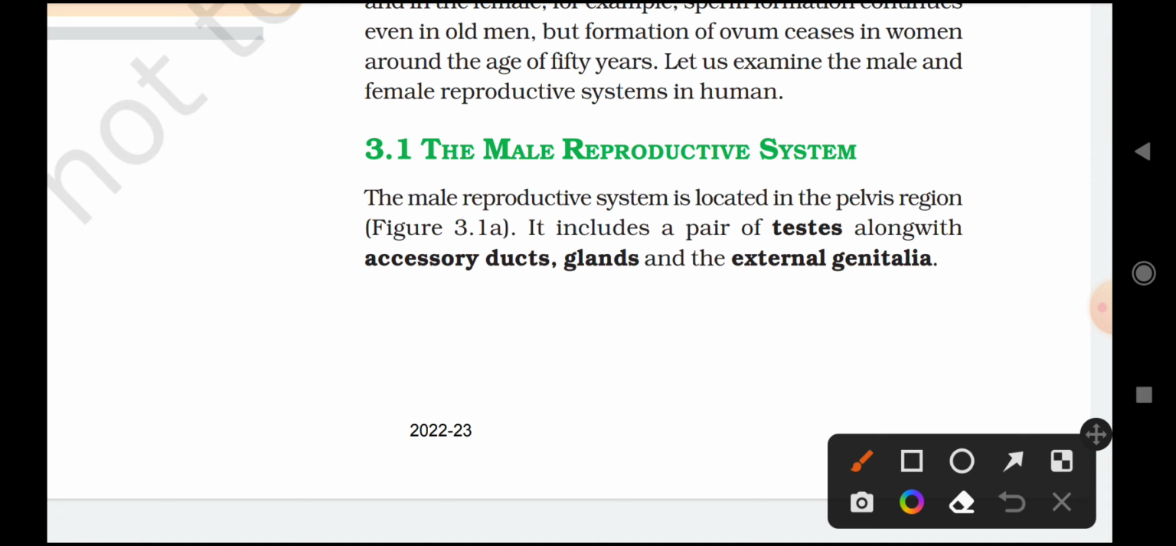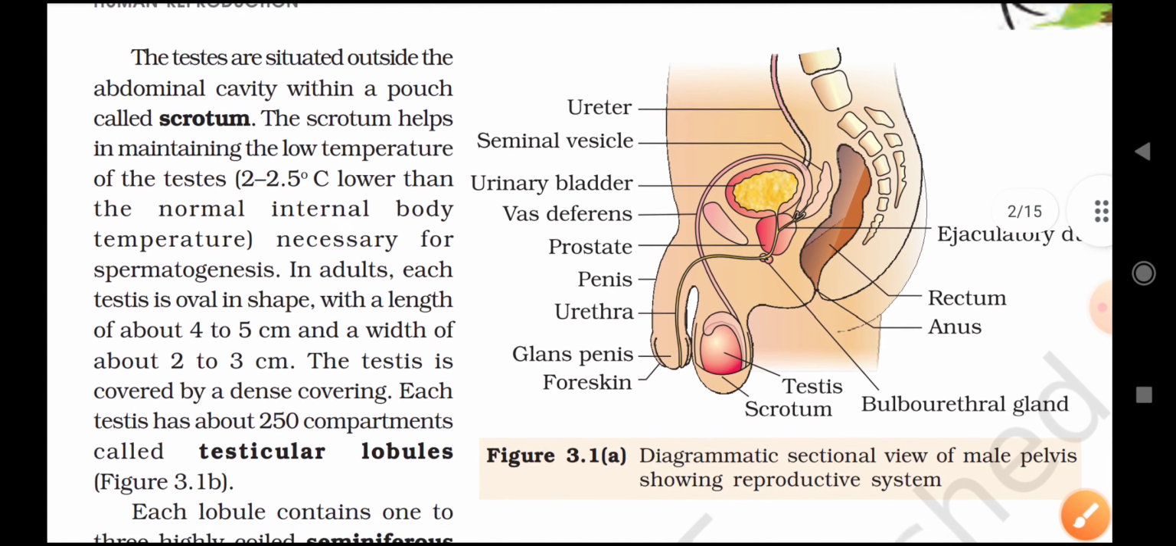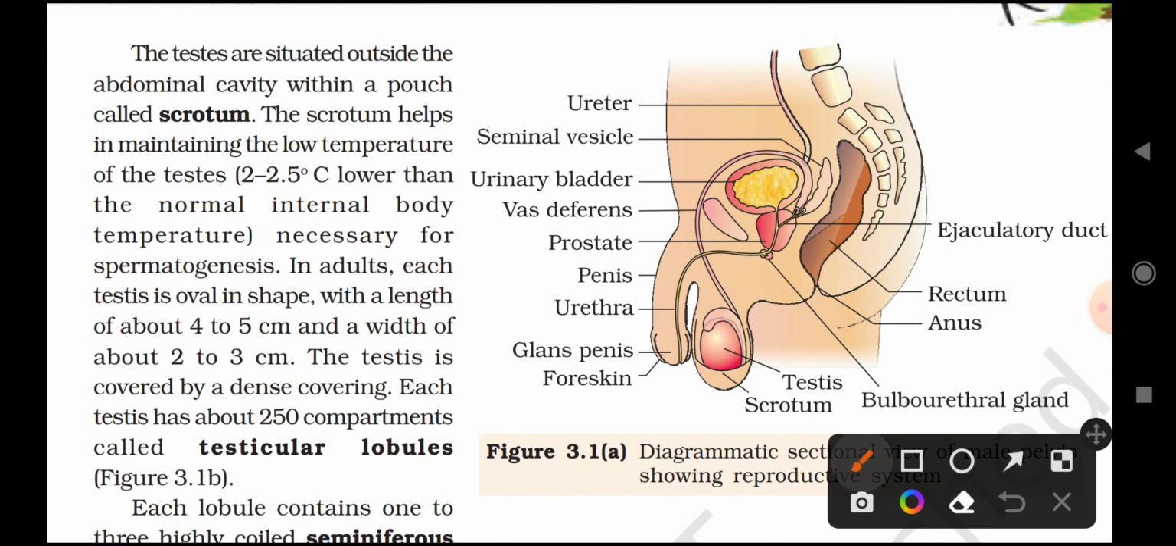The male reproductive system is located in the pelvis region. So pelvis region ல வந்துட்டு இது locate ஆயிருக்கு. It includes a pair of testes. So pair of testes present ஆயிருக்கு along with accessory ducts, glands, and the external genitalia. Okay வா. The testes are situated outside the abdominal cavity within a pouch called scrotum. So the testes பார்த்தீங்கன்னா scrotum அப்படிங்கிற pouchல abdominal cavityக்கு வெளியில் situate ஆயிருக்கு.